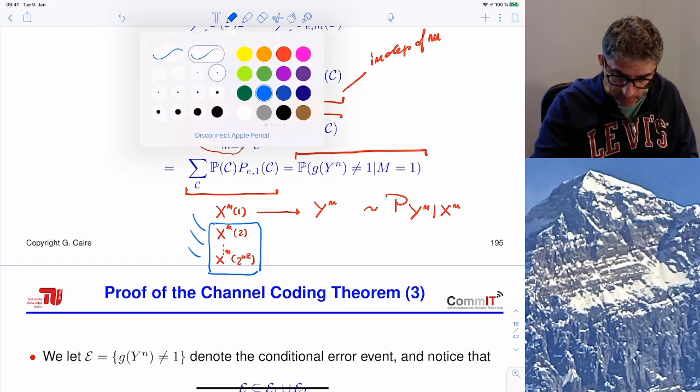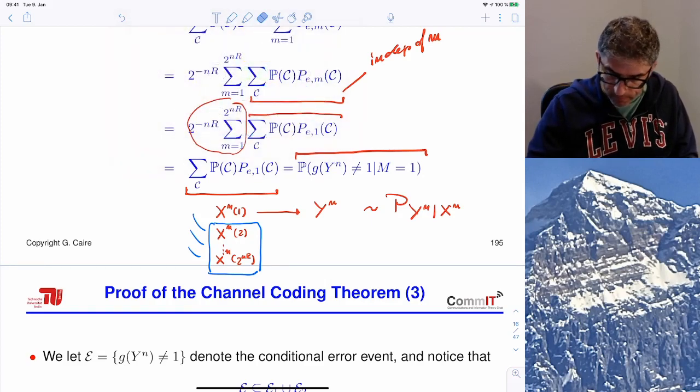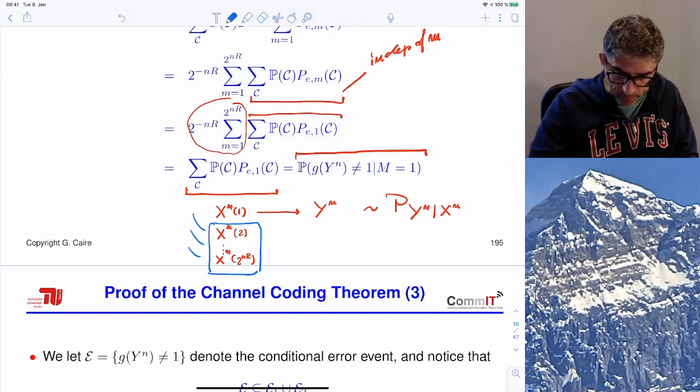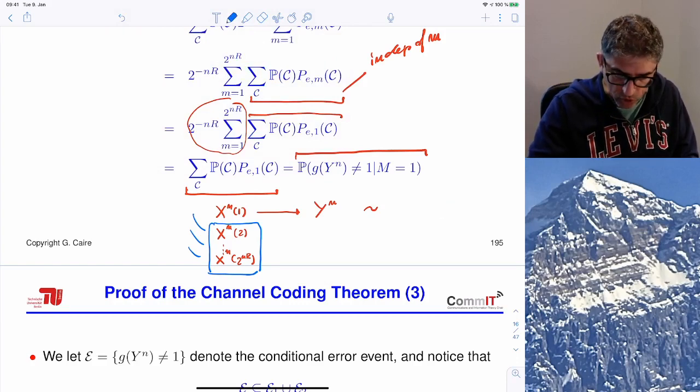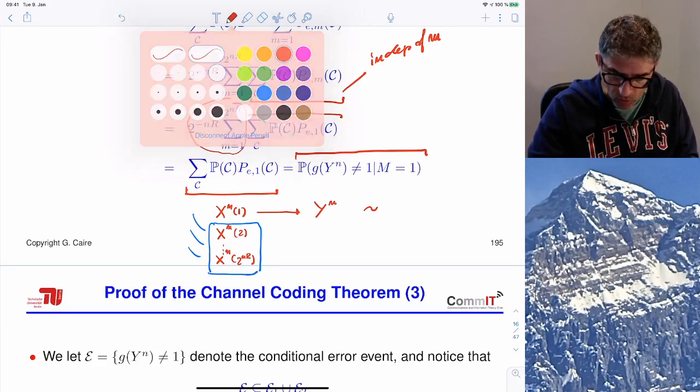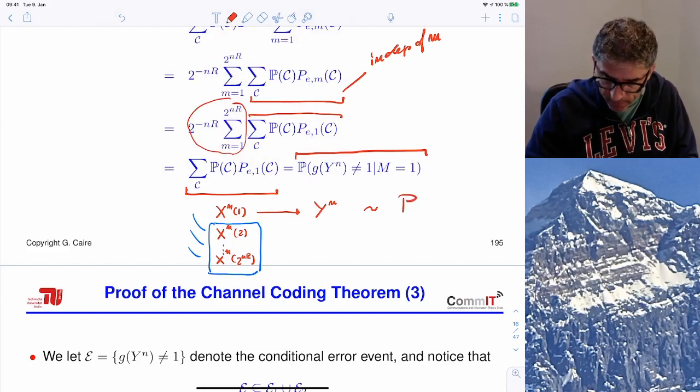Actually, let's write it in the following way. The joint distribution of x1 and y is the correct joint distribution of xn, yn, which is pxn, pyn given xn.